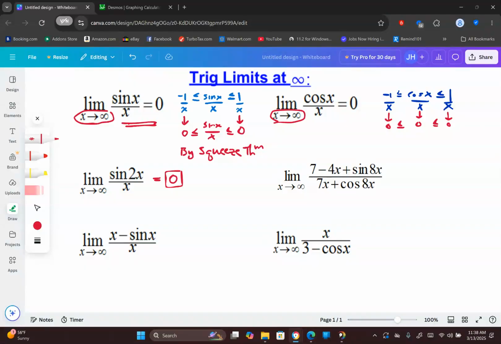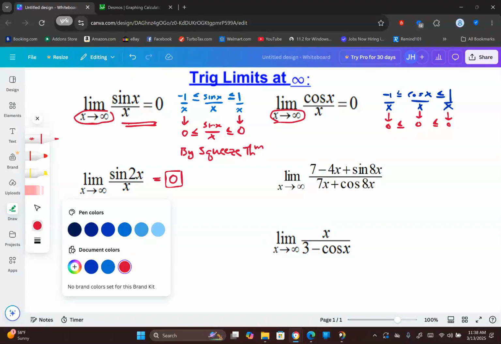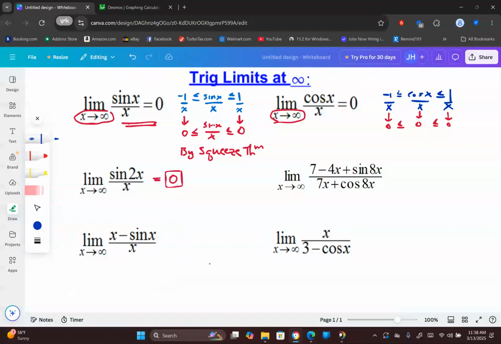Okay? So keep that in mind when you're doing some of these trig functions and you're talking about limits at infinity. Now let's talk about the problem below there. How would you work this problem out?